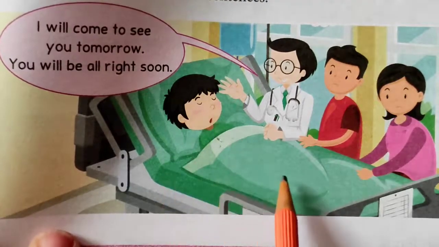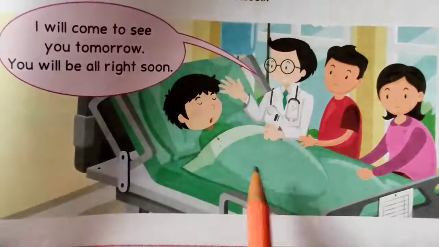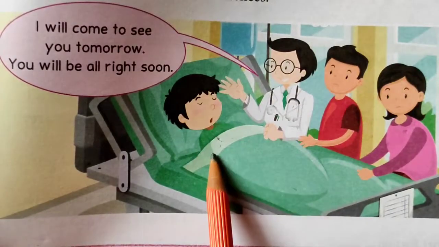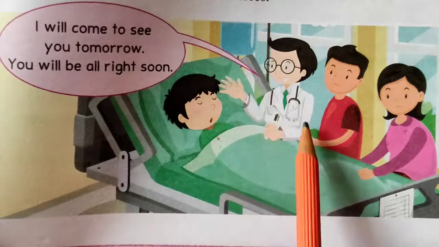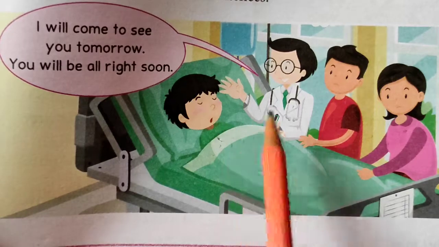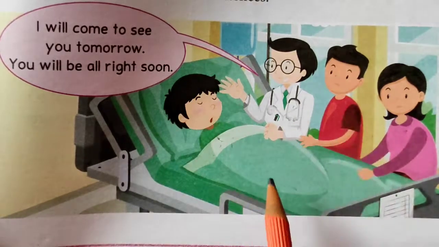He is on the bed, he is sleeping, he is not feeling well right now, but the doctor is consoling that he will be all right soon. There is nothing to worry about.